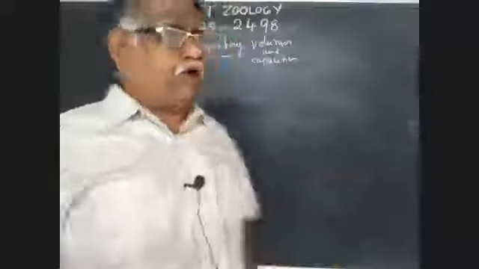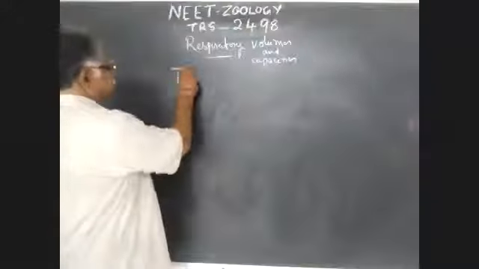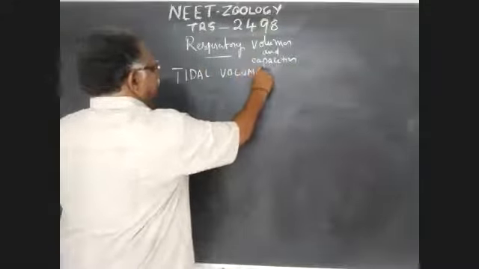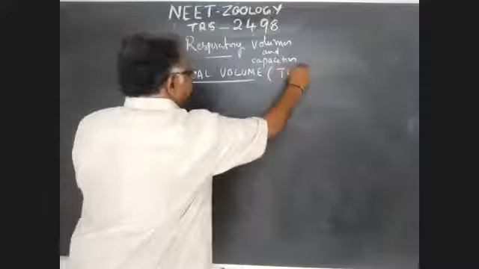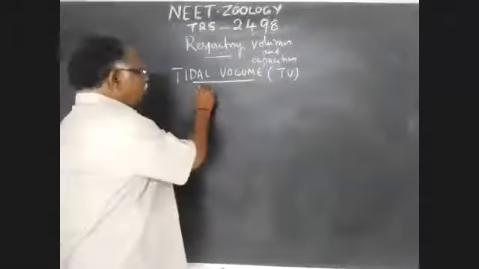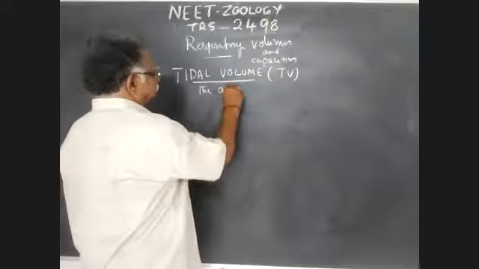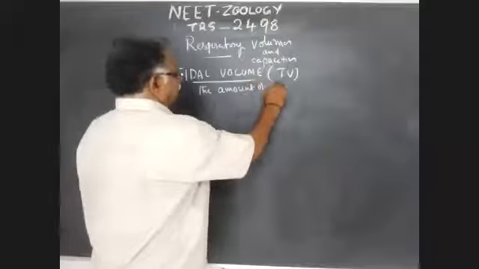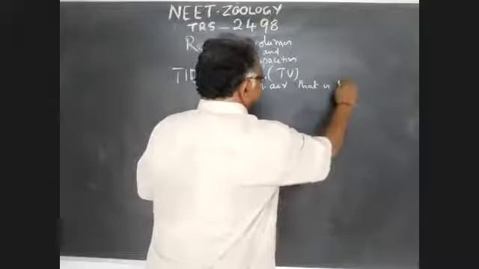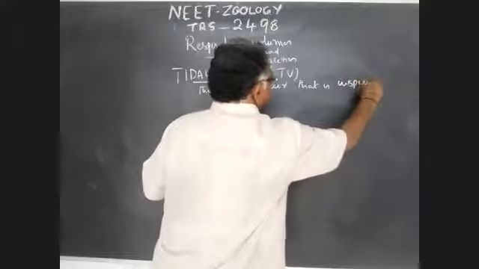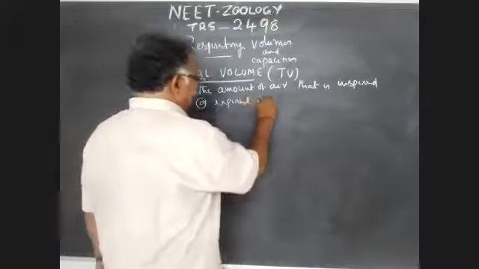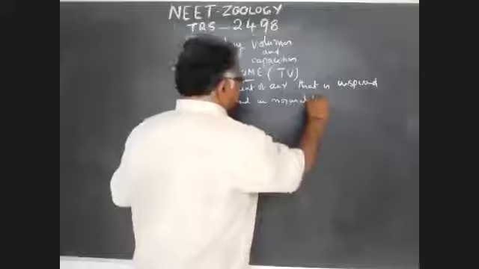Coming to the respiratory volumes, first one is tidal volume, TV. Tidal volume is the amount of air that is inspired or expired in normal breathing.